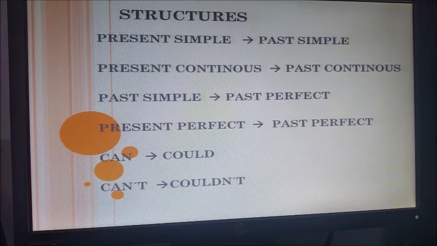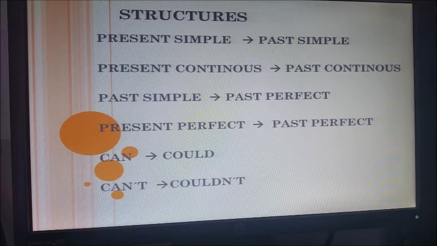Now, in the next example, we have to check that they start with the present continuous, but the second sentence has to be in past continuous. For example, I am running in the park. That is my first sentence in present continuous.